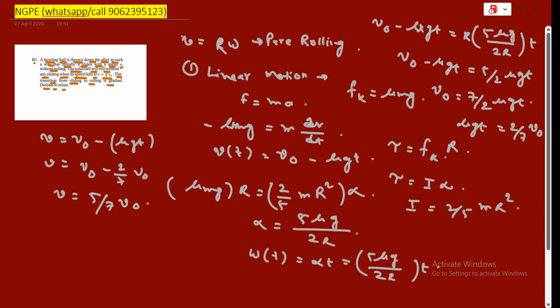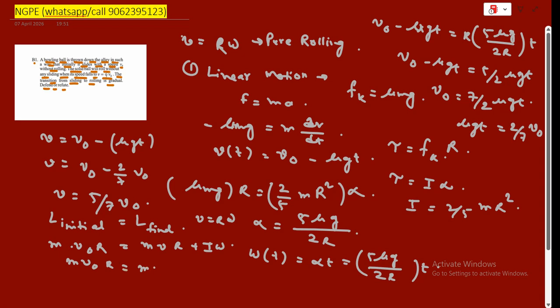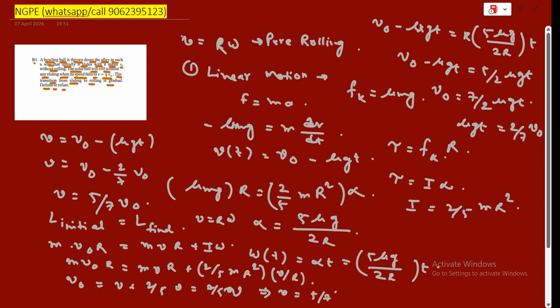So L initial will be equal to L final. m v0 R equal to m v R plus I omega, and since v equal to R omega at the end, m v0 R will be equal to m v R plus 2/5 m R squared times v/R. So v0 will be v plus 2/5 v, that is 7/5 v, and this gives v equal to 5/7 v0.